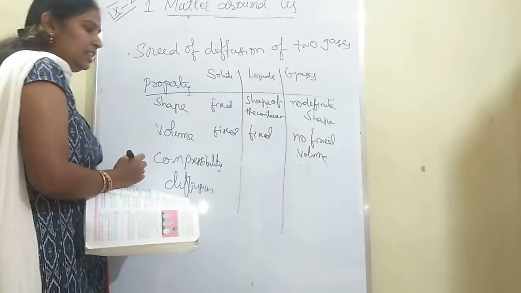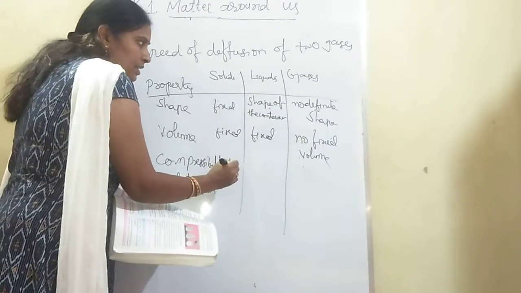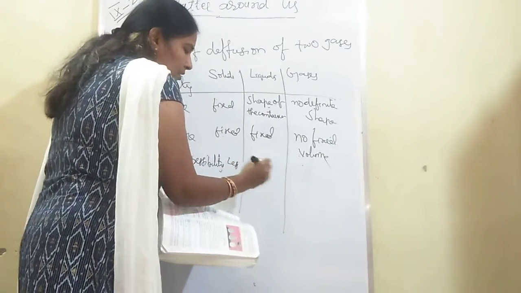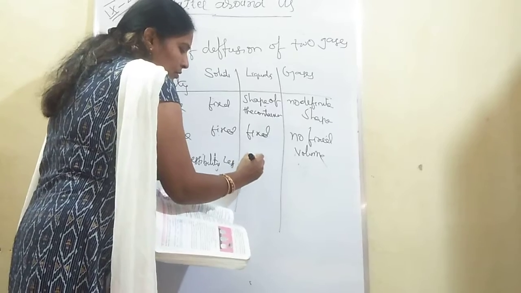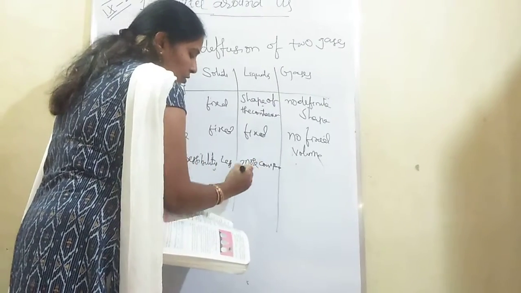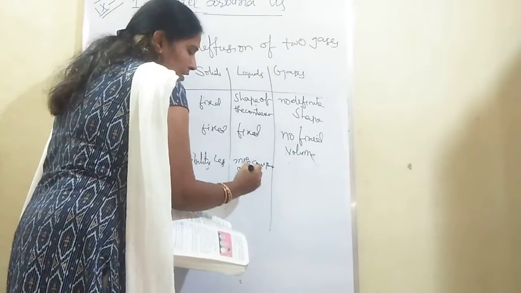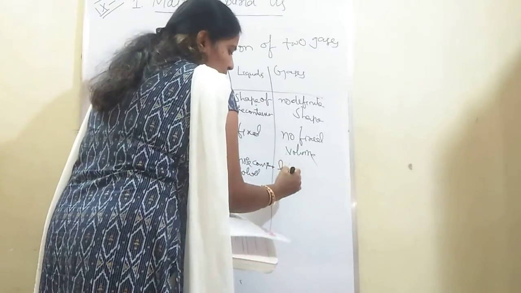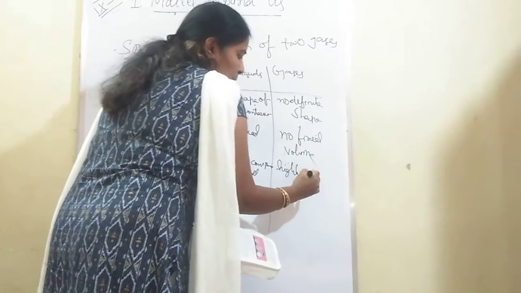And compressibility: solids less, liquids more compared to solids, and gases highly compressible.